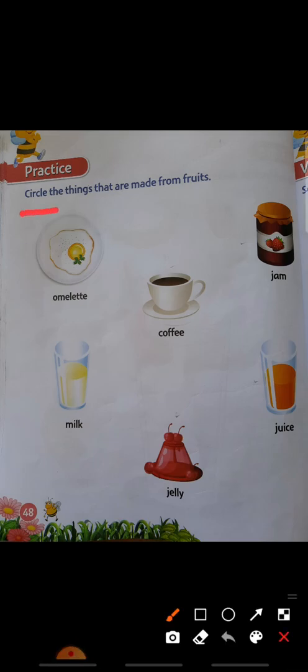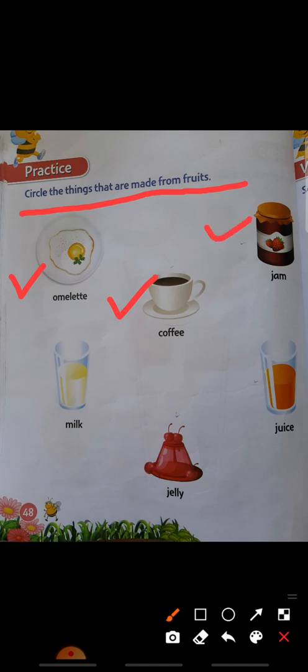Practice. Circle the things that are made from fruits. From the fruits, which are the things made, that you have to circle. The first picture is an omelette. Second picture is coffee. Third picture, jam.